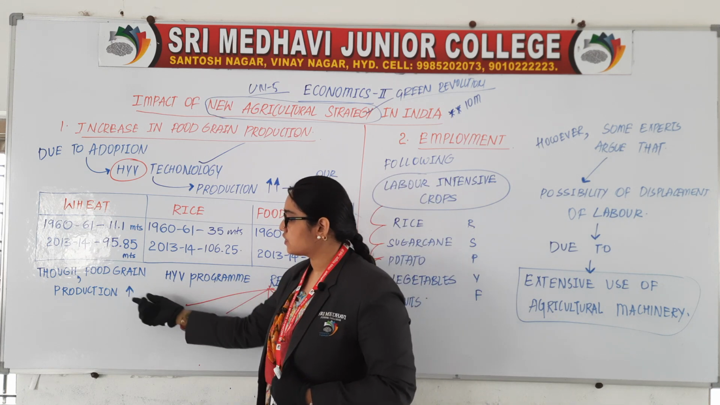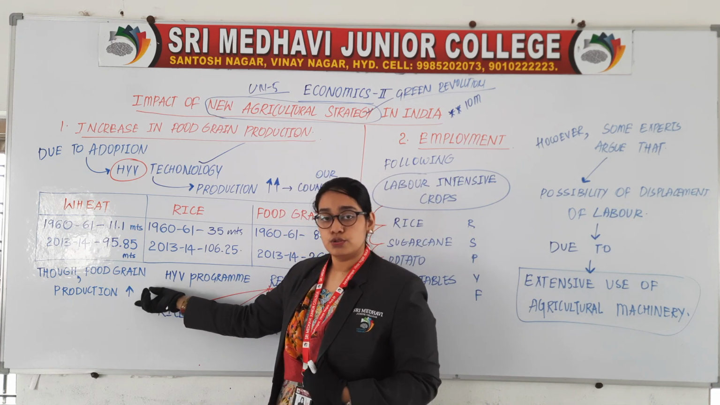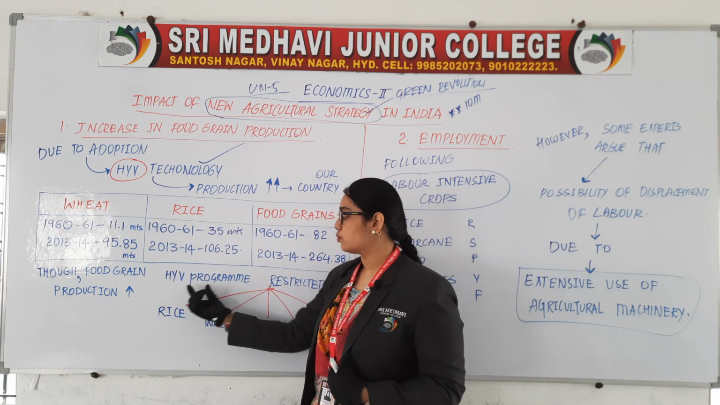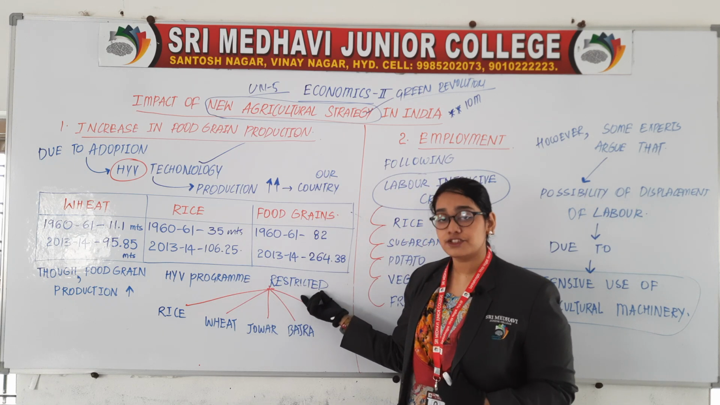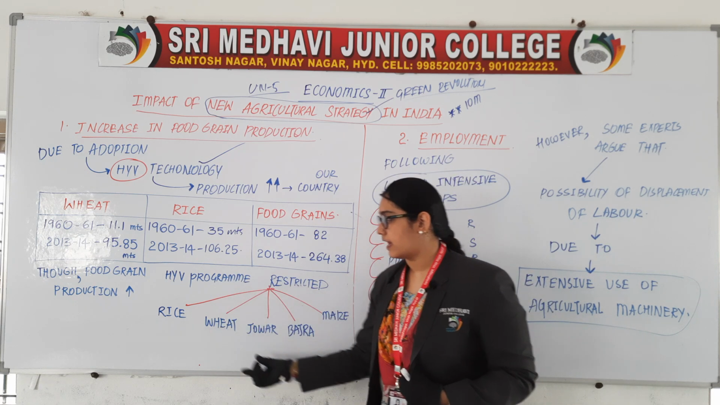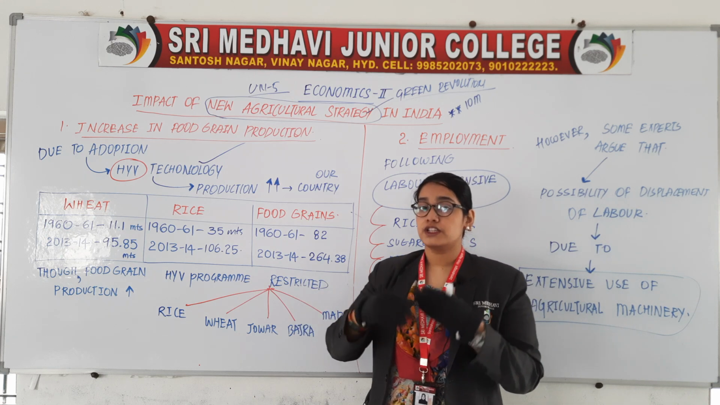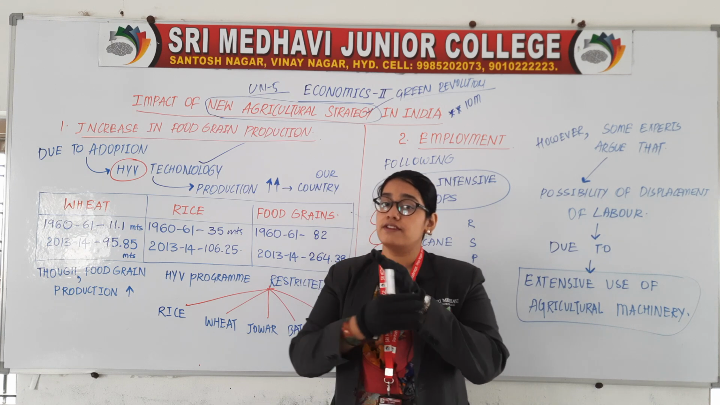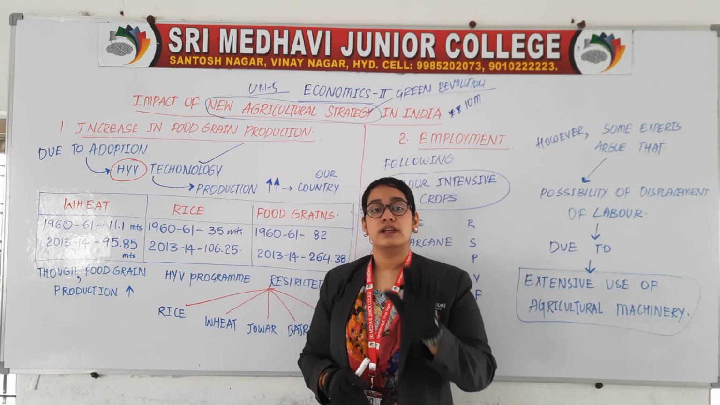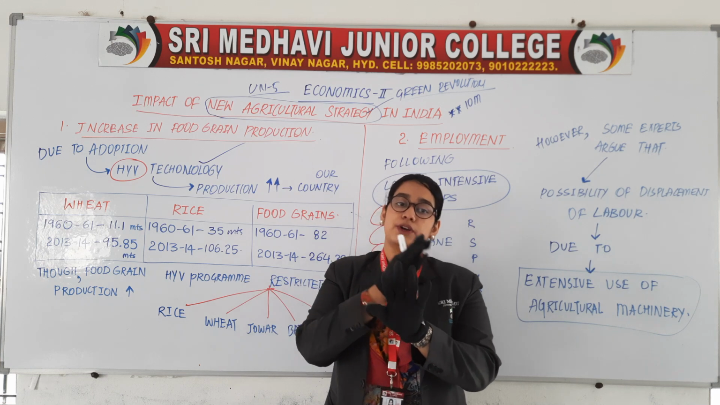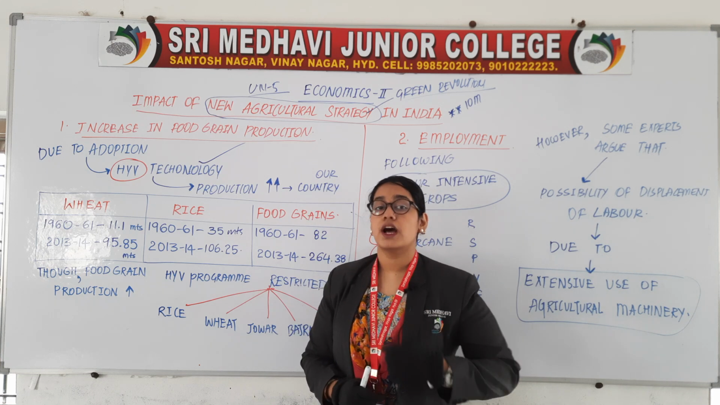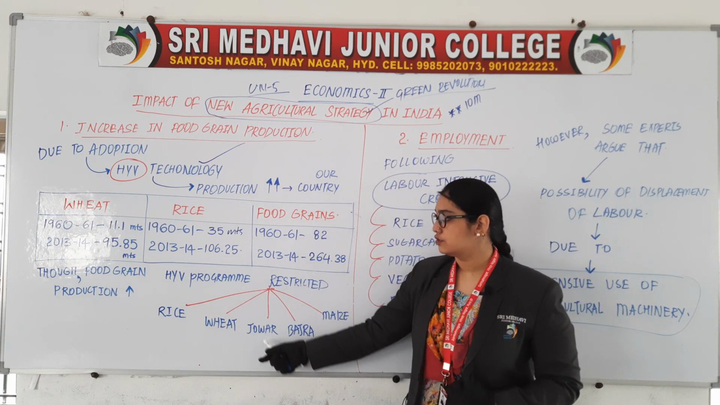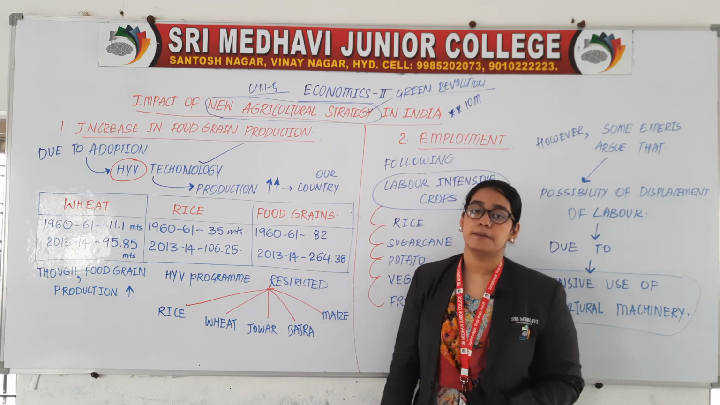Though the food grain production is increased, HYV program is restricted only for 5 crops. The food grain production is increased, but only for 5 crops. It is not covering all other crops. Now, which are those 5 crops? Let us see. Rice, wheat, jowar, bajra and maize.